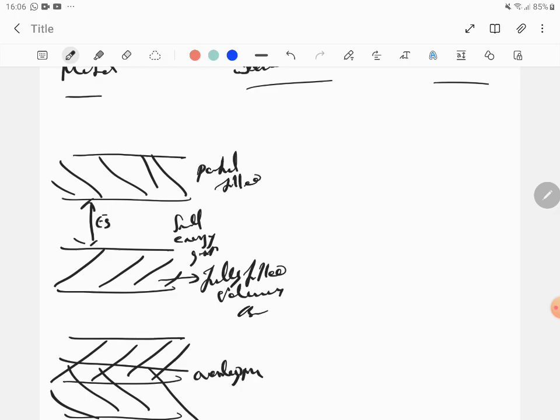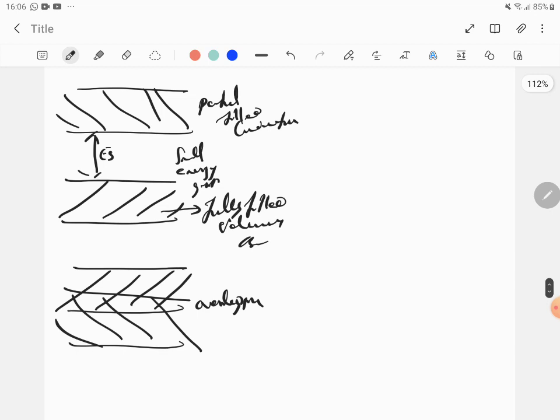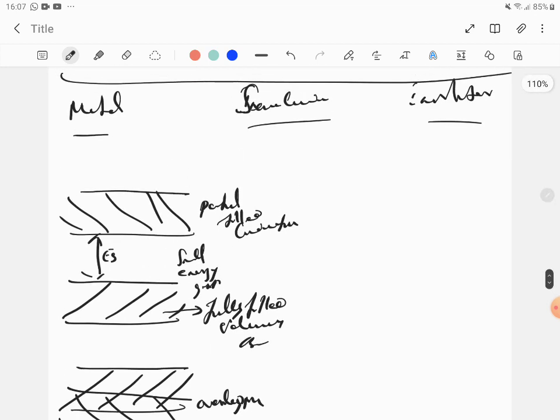Because the metal can readily conduct. Partially filled conduction band. But in this case it's overlapping, so obviously both bands will be filled because the conduction band overlaps with the valence band. So when does this occur?